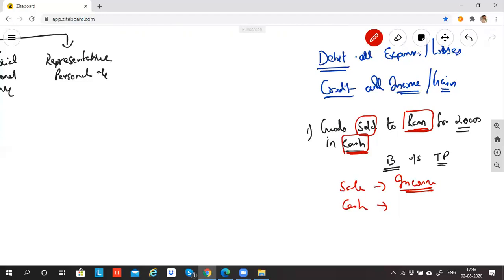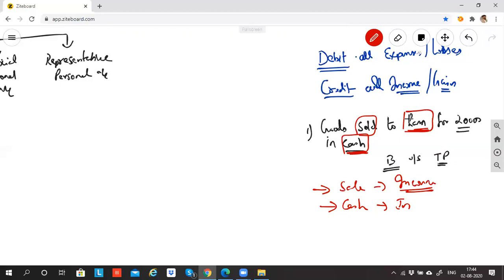Cash is increasing. Money is coming inside. So if my money is increasing, tomorrow the government will ask, why is your money increasing? So I need to give an explanation. When you account it today, tomorrow you can explain that, because of sale to Ram, the cash is increasing. If your owner is asking why the cash balance is increasing, you have to justify it, no? That justification is given through a journal entry.